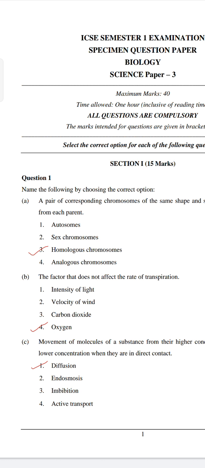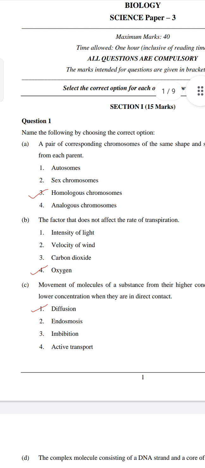Velocity will also increase it because the water vapor will be released and move faster. And carbon dioxide will also affect it, but oxygen does not. If the carbon dioxide is more, the rate of transpiration is more because carbon dioxide will open stomata, so water vapor will be released from stomata.